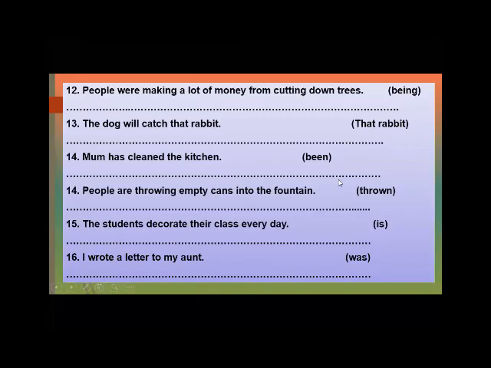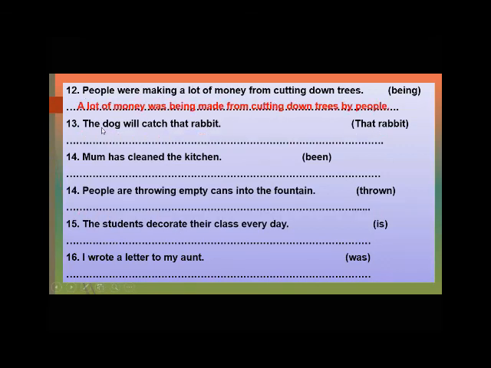After that, people were making a lot of money from cutting down trees. A lot of money was being made from cutting down trees by people. The dog will catch that rabbit. So that rabbit will be caught by the dog. Mom has cleaned the kitchen. So here, the kitchen has been cleaned by mom.